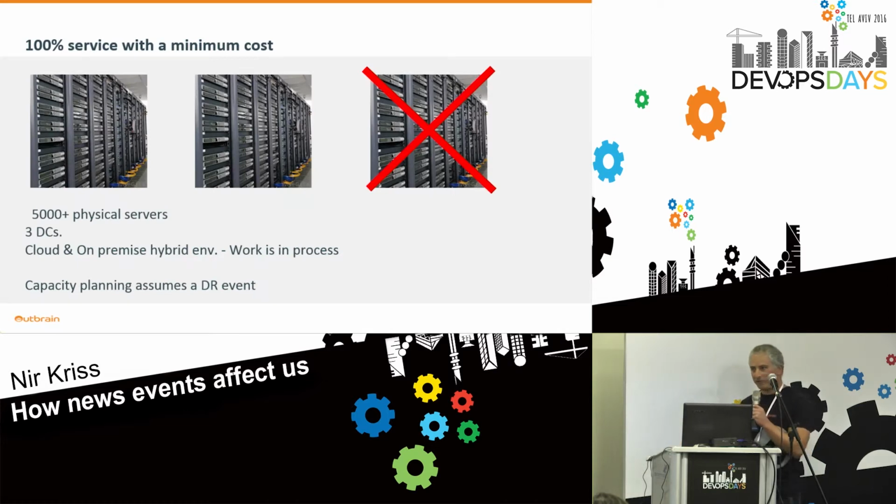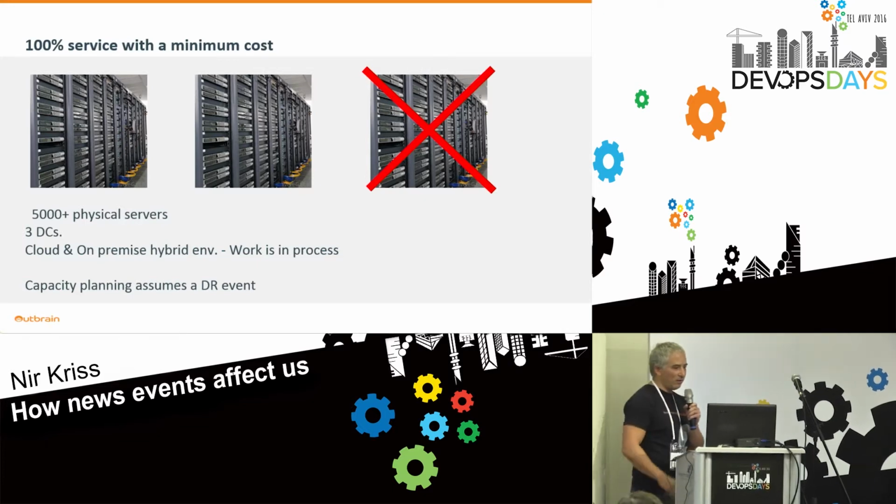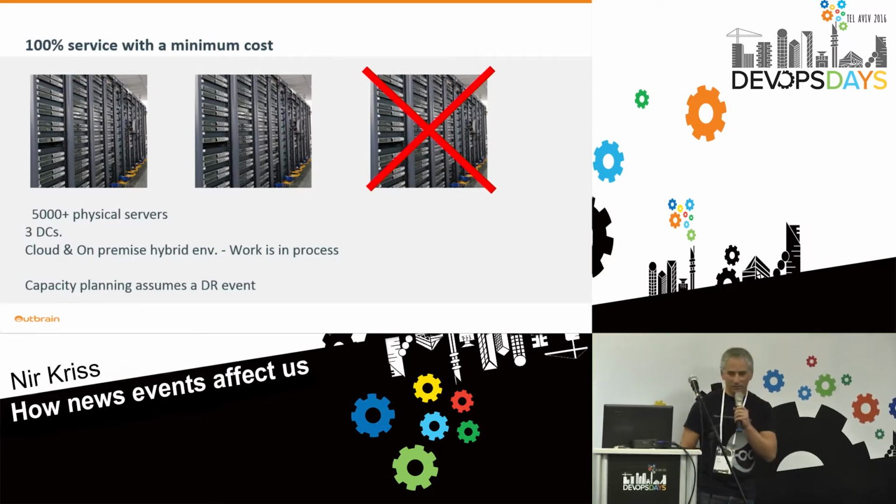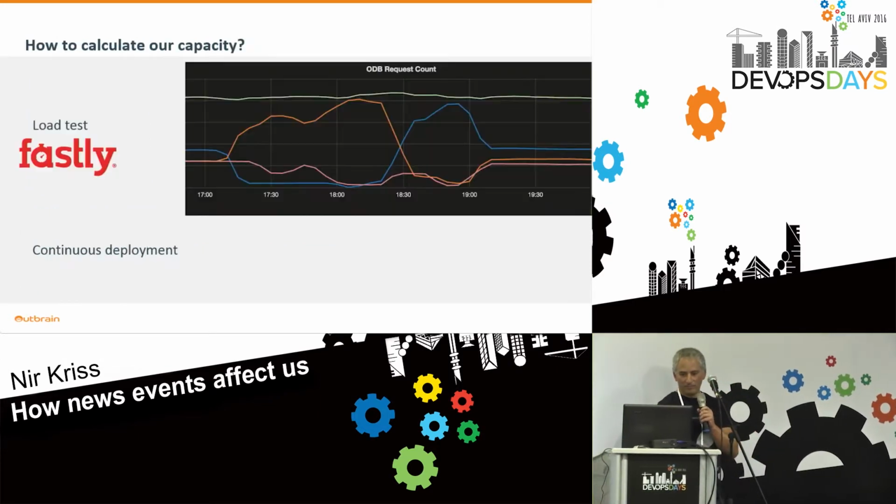We have over 5,000 physical servers in 3 data centers. We are in a process of building a hybrid cloud environment. Obviously, when planning capacity, we have to take into consideration a DR event.